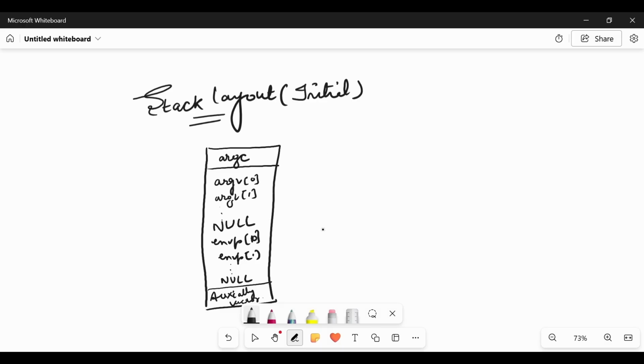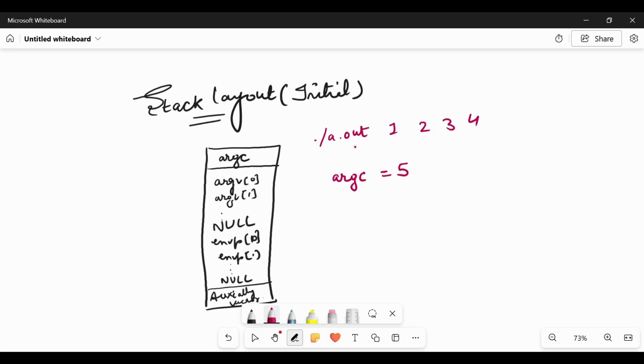Like if I give an example, if you run any code with ./a.out, which is the ELF file, with 1 2 3 4, so argc will become 5.